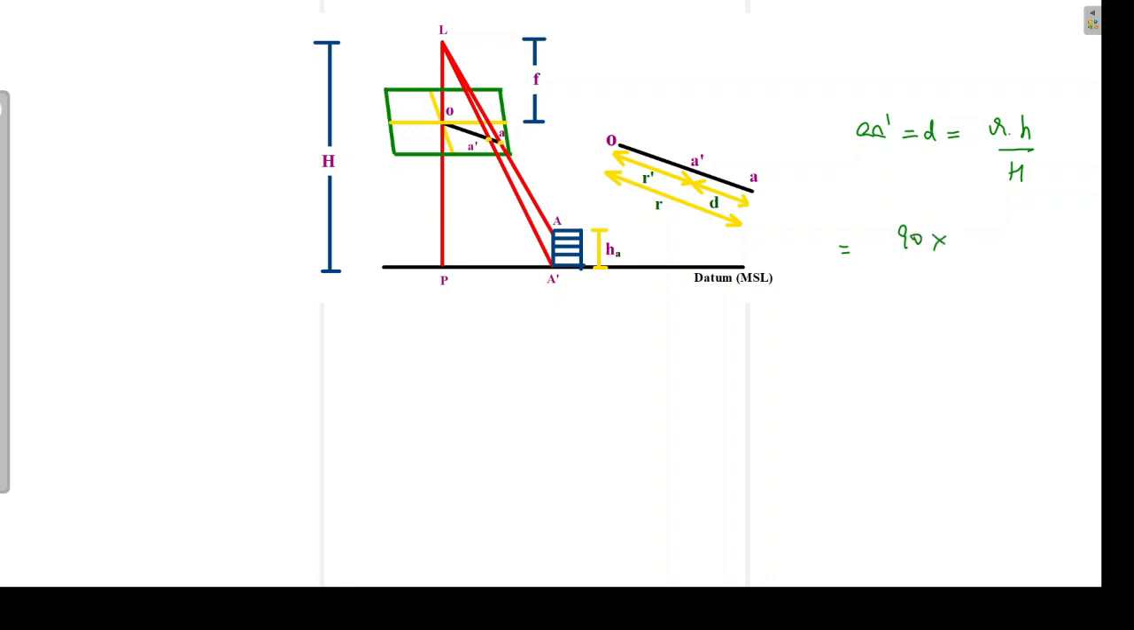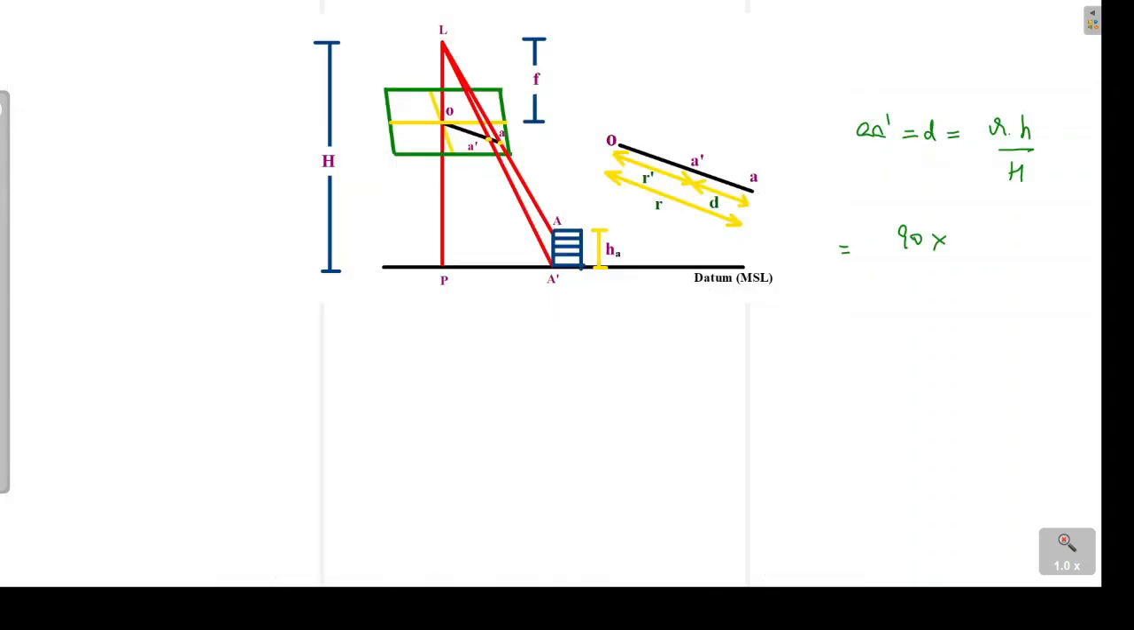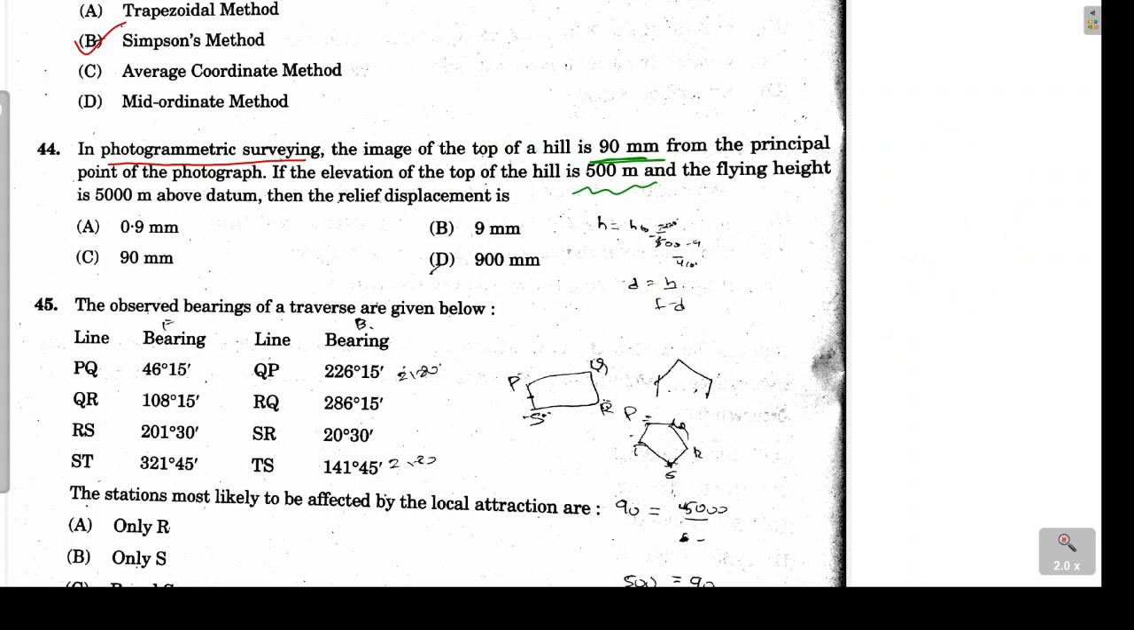Now what is small h and capital H? Small h is basically the elevation of the top of the hill, which is given to us as 500 meters. So 500 meter is the elevation of the top of the hill. Substituting the value here, and capital H is the flying height. In the image also you can see this is capital H. Its value is given as 5000 meter. So from here we get the answer as 9 mm. So 9 mm, that is our option B.